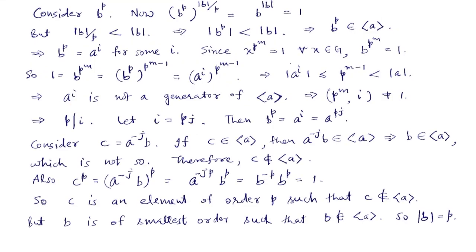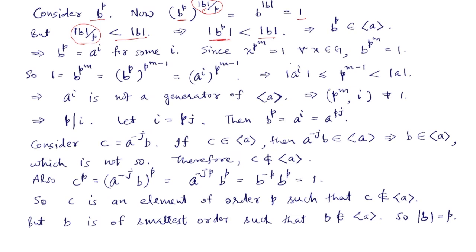For this we consider the element b raised to power p. Now if we apply the power order of b divided by p on this element b to the power p, we get b raised to power order of b, that is of course 1. So b to the power p is killed by this number, but this number is strictly less than the order of b, and so the order of b to the power p is strictly less than the order of b.